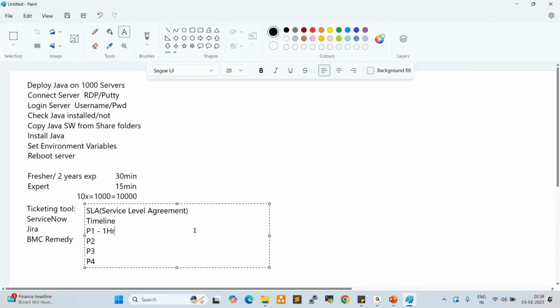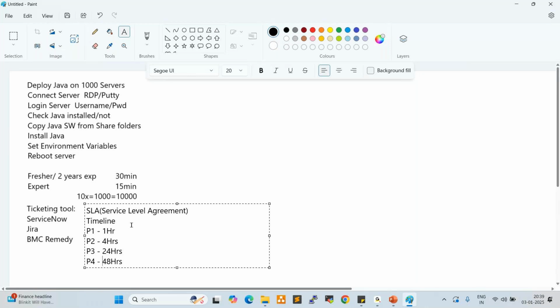That should be closed within 1 hour. A priority 2 ticket should be closed within 4 hours. A priority 3 ticket should be closed within 24 hours. A priority 4 ticket should be closed within 48 hours, right? As per the SLA, the ticket should be closed, right?